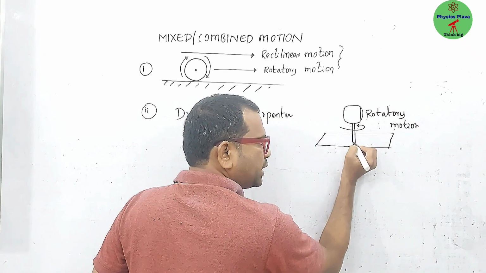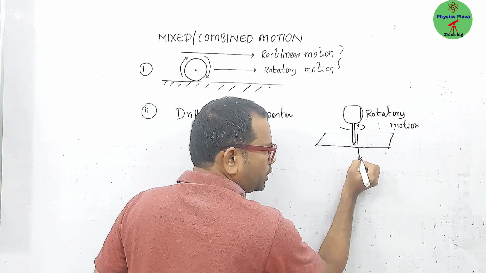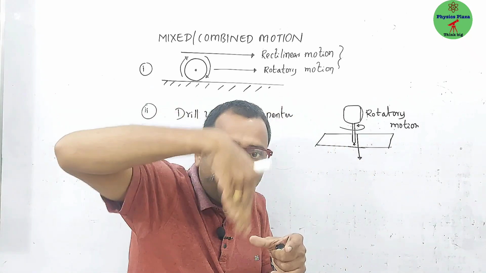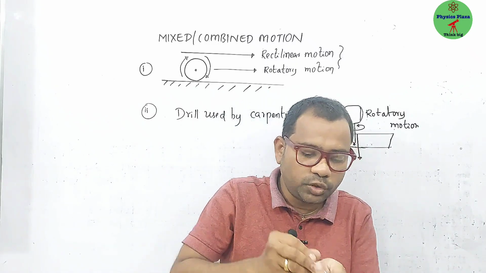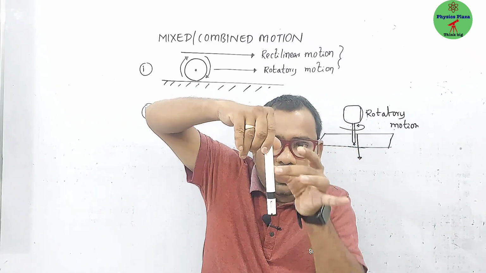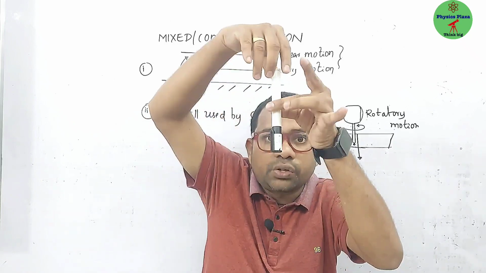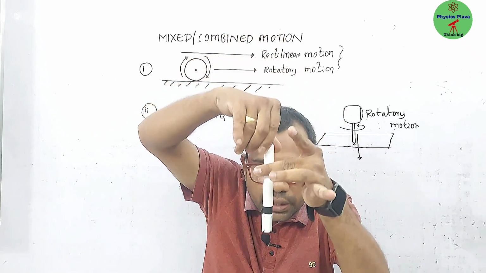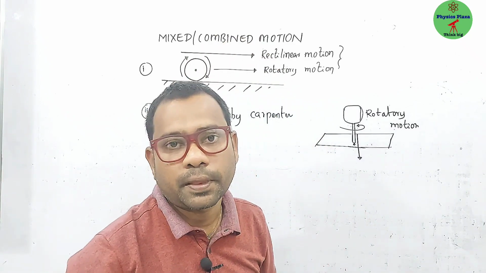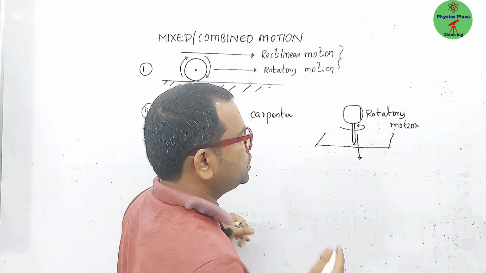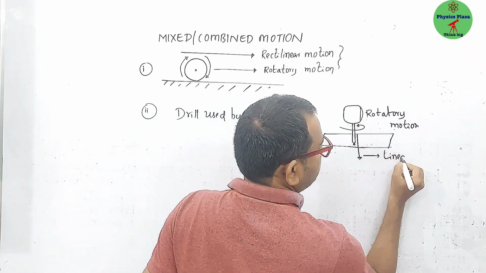But this metal one, this sharp one, will be going inside like a straight line path. It will be going into the wood. Children, look here: it's rotating and going, rotating and going. Try to understand. So it is rotatory motion as well as translatory motion. Strictly, this is a straight line path, right? So it is a rectilinear motion or linear motion.